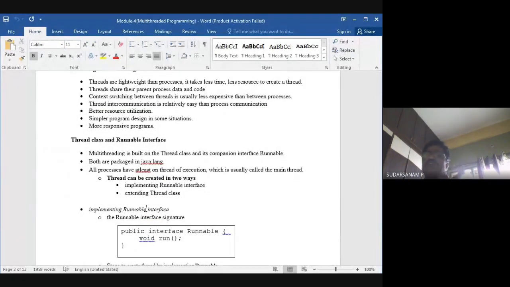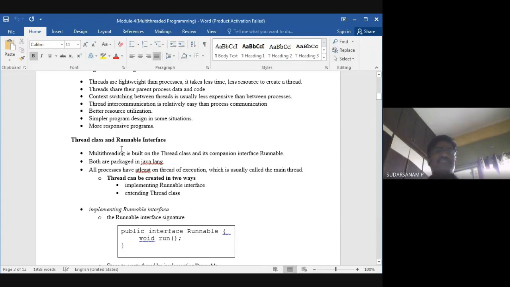Because you are splitting your program into threads, that is the reason its execution is very fast and lightweight. The cost of threads is always very low compared to a process. Compared to threads, a process is more costly, and threads are less expensive. Another one is that communication between threads is easier than between processes. This is also better resource utilization than process communication. So that is simpler program design in some situations, and let us see how it will work.